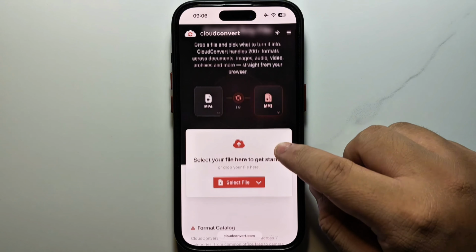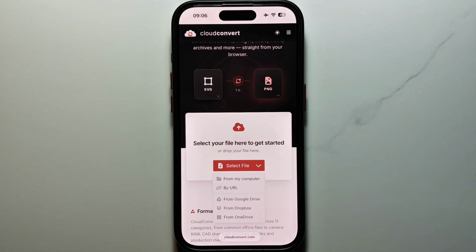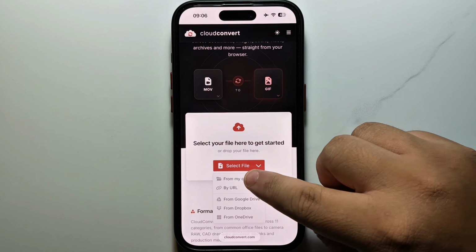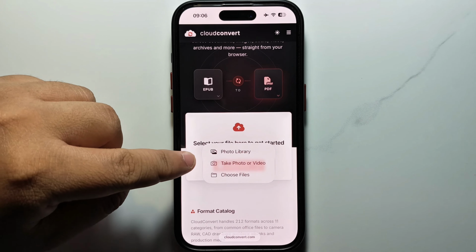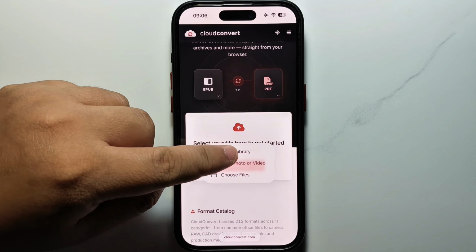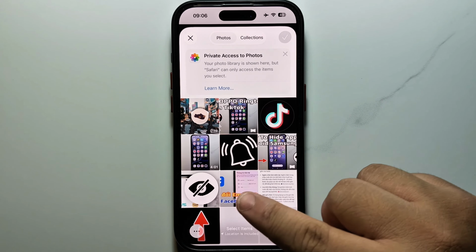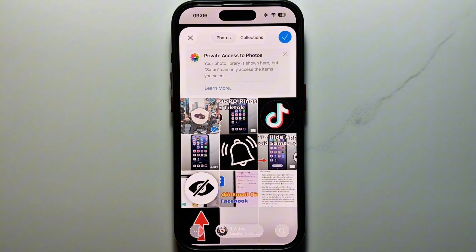In this step, click on Select File. Next, click on From My Computer. In this step, click on the photo library. Next step, you choose the video. And then you click on the V tick. It's up here.